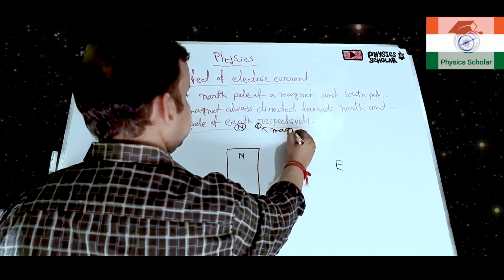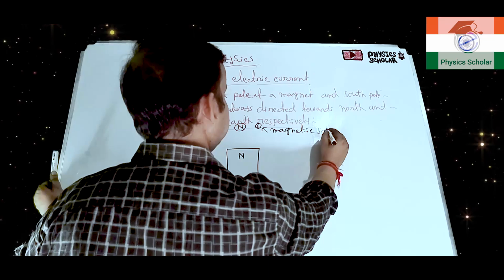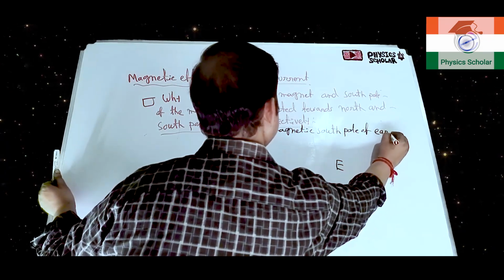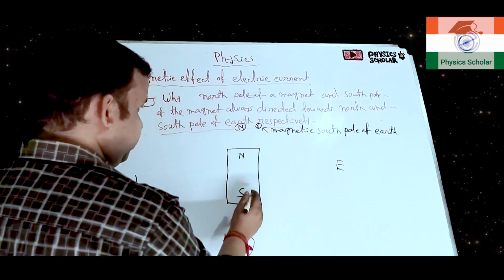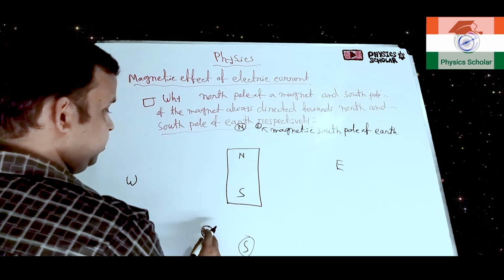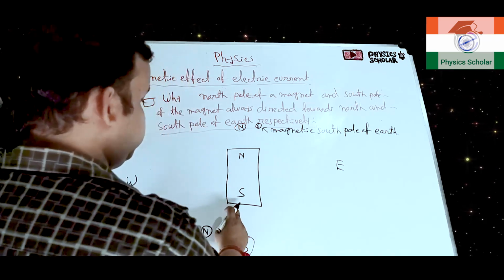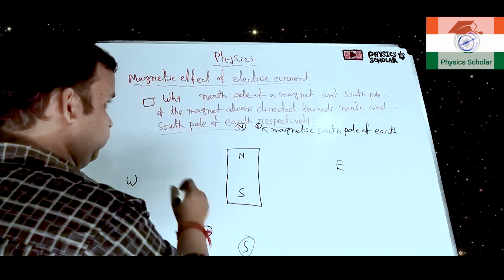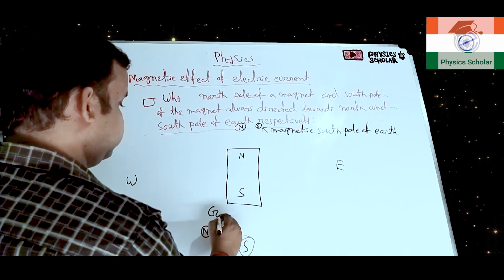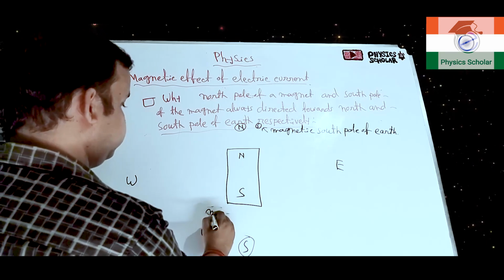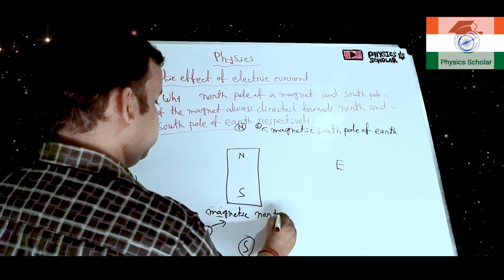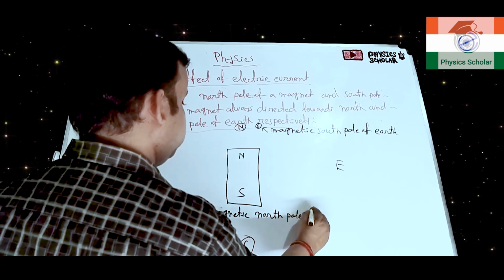So this is the magnetic south pole of earth. And the magnetic north pole of the earth is situated at the geographical south pole of earth. So this will be the geographical south, and this will be the magnetic north pole of earth.